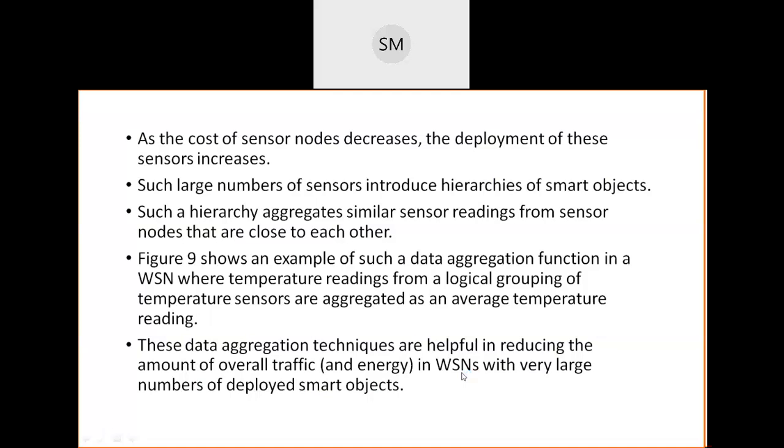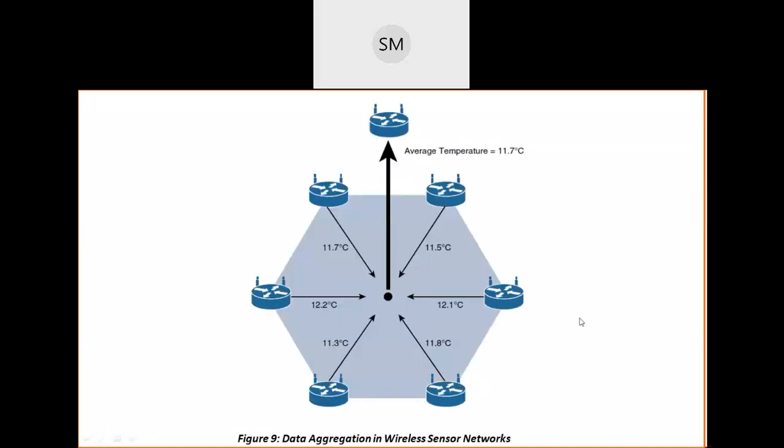In that way, we can reduce the total traffic of our wireless sensor network. If our wireless network is made up of a very large number of smart objects, then in such situations we can reduce the traffic by aggregating the data.